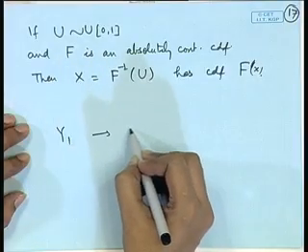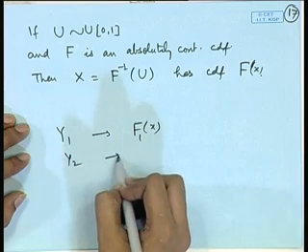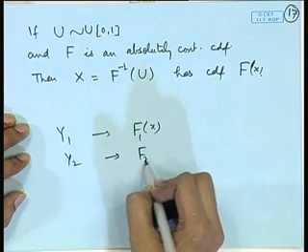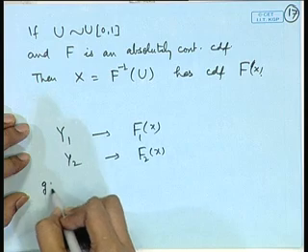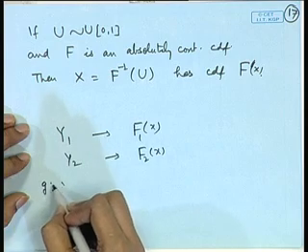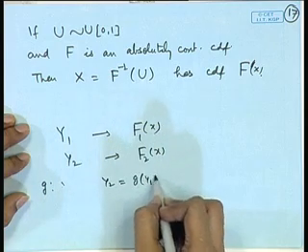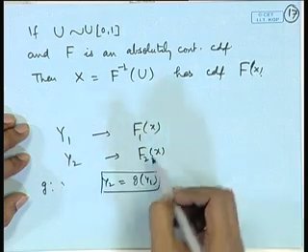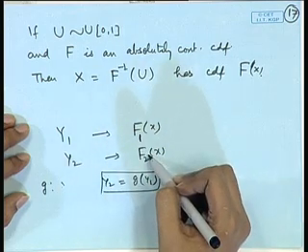So, if y1 is a continuous random variable with some CDF F1, y2 is a continuous random variable with some CDF F2, then there exists a function g such that y2 is equal to say g of y1 and the distribution of y2 will be given by this.